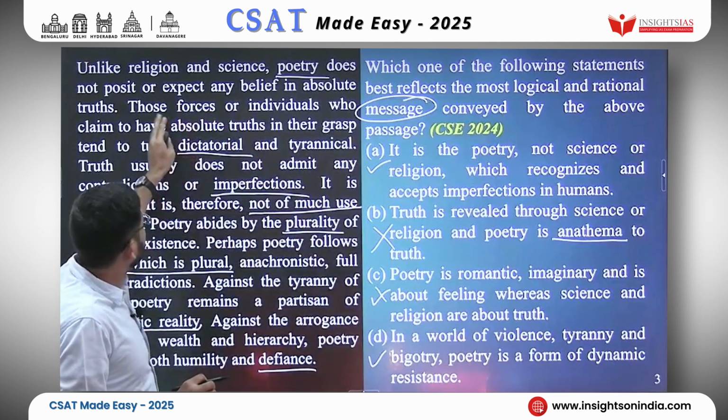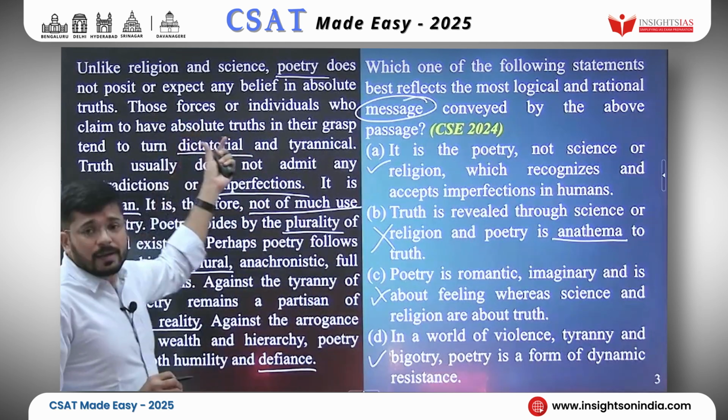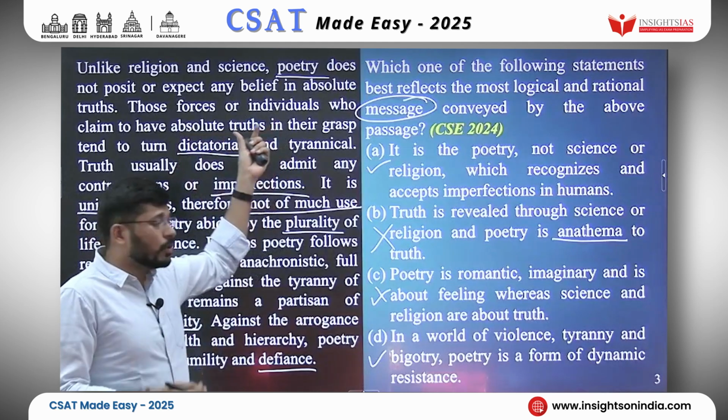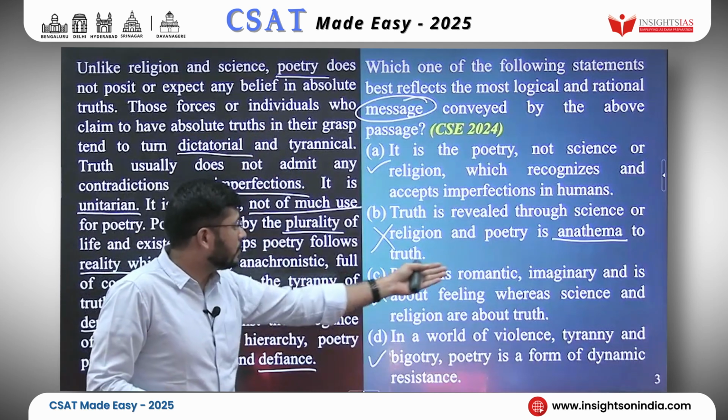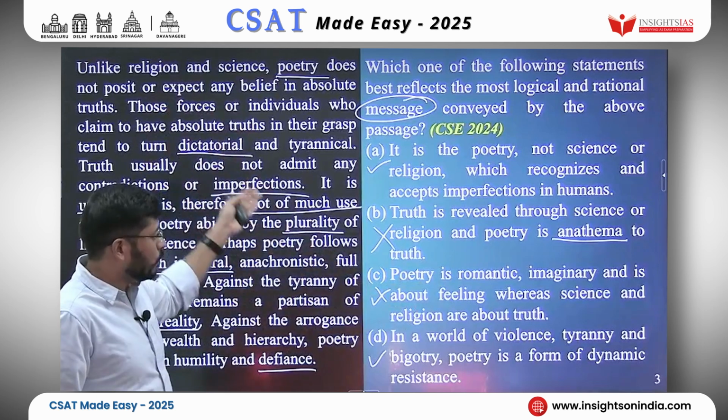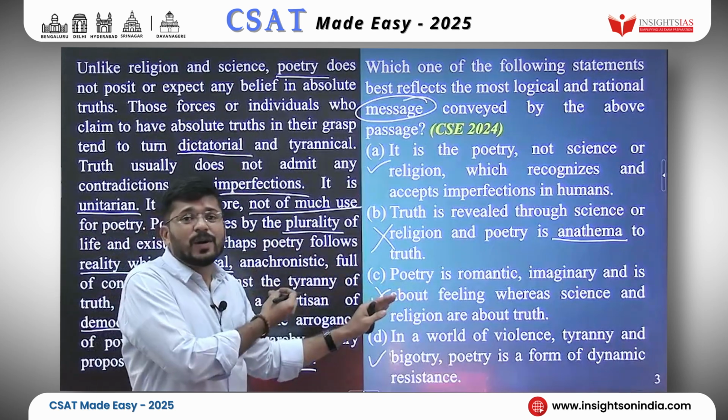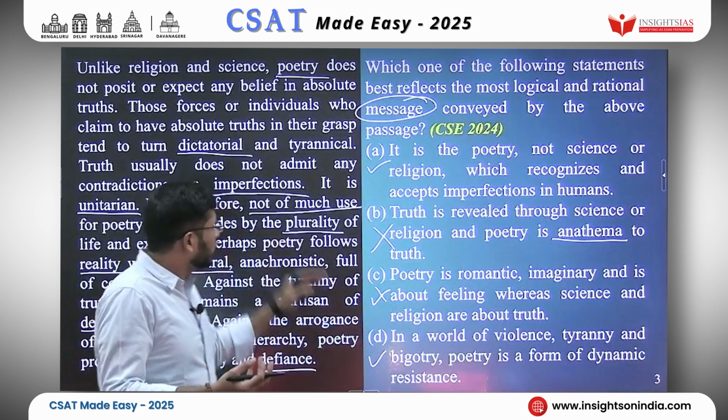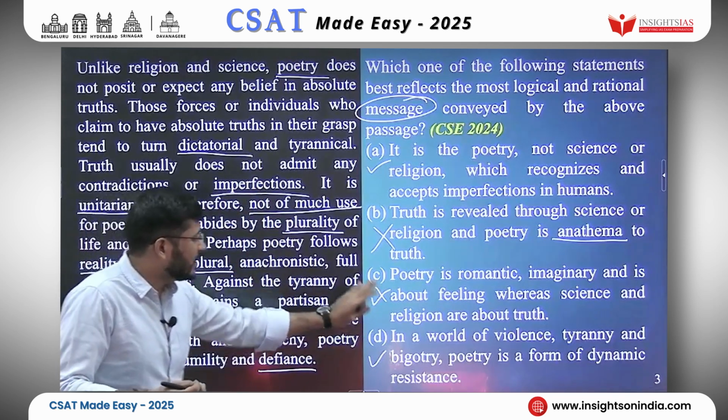Yes, the passage says poetry talks about things other than truth. Reality or truth is not of much use for poetry. However, science and religion claim to know absolute truth. But the passage only uses this as an introduction to build something else. So, I will reject option C.